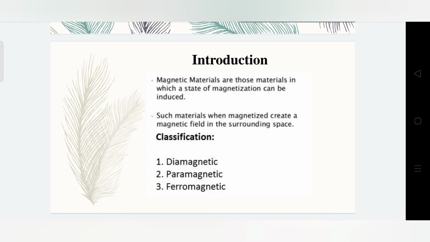The angular momentum of an electron is called the spin of an electron. As an electron is a charged particle, the spin of the electron produces a magnetic dipole moment. Nuclear spin contributes to the magnetic moment called nuclear spin magnetic moment. On the basis of magnetic behavior, the magnetic materials are classified as diamagnetic, paramagnetic and ferromagnetic. The magnetic materials are those materials in which a state of magnetization can be induced. Such materials, when magnetized, create a magnetic field in the surrounding space.